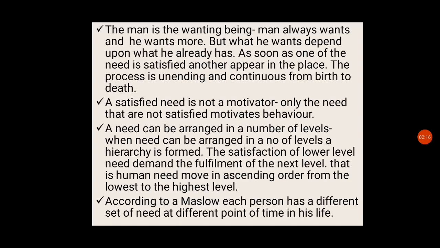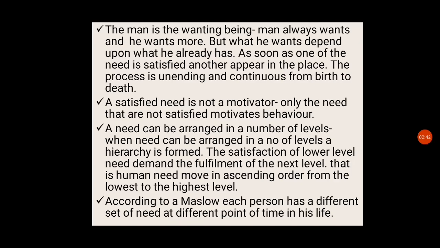Man is a wanting being. This means man always wants, and he wants more. But what he wants depends upon what he already has. As soon as one of the needs is satisfied, another appears in its place. The process is unending and continuous from birth to death.